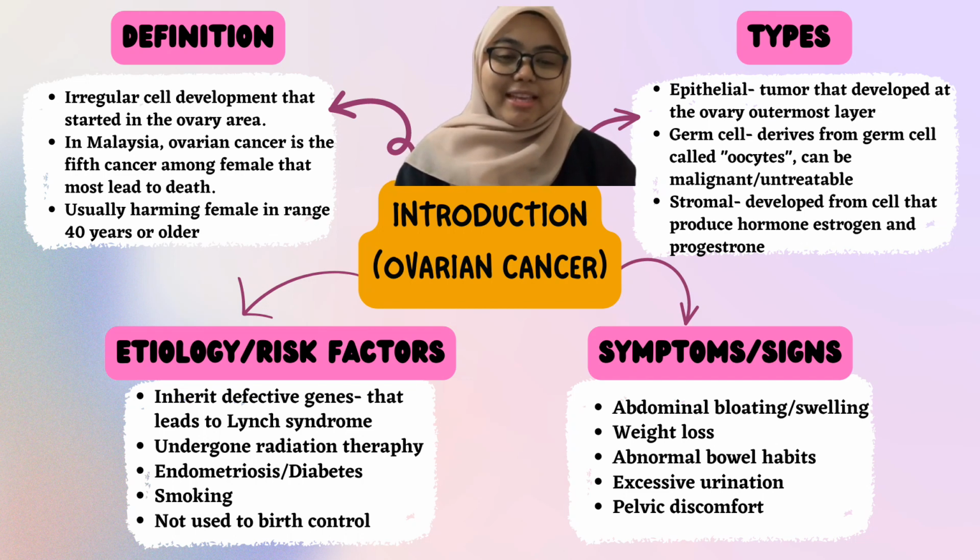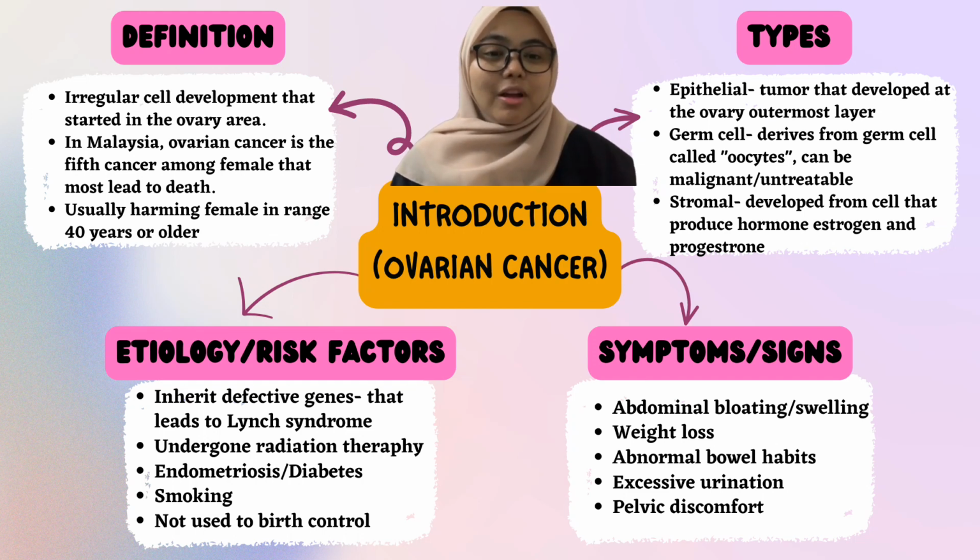The third type is stromal ovarian cancer. Stromal ovarian cancer derives from the cells that produce hormones such as estrogen. It is likely to harm females who are 50 years old and above.